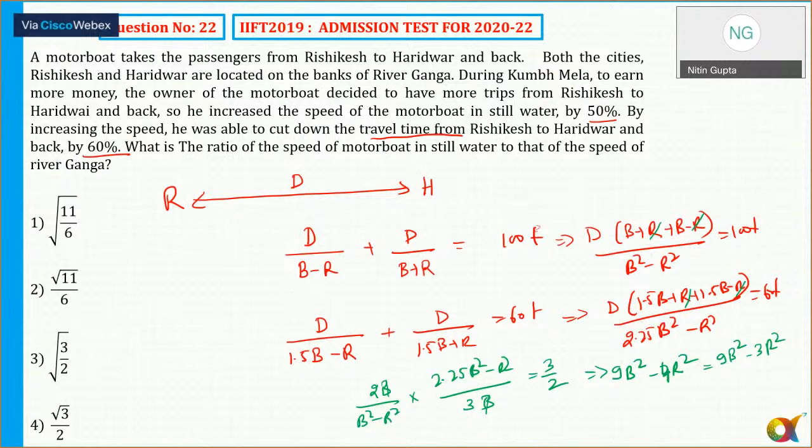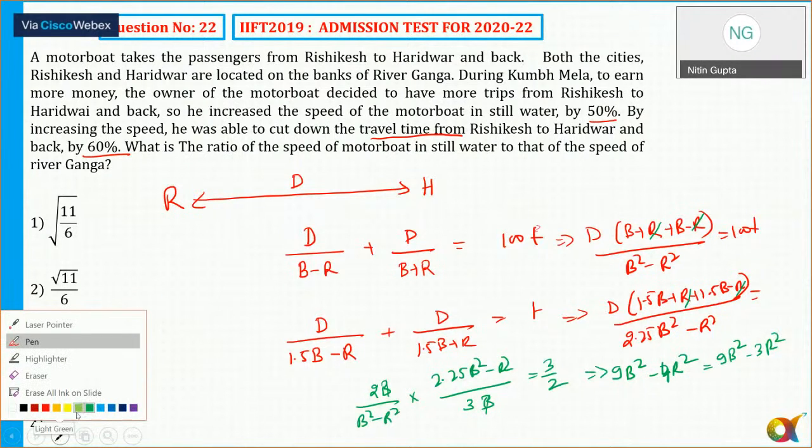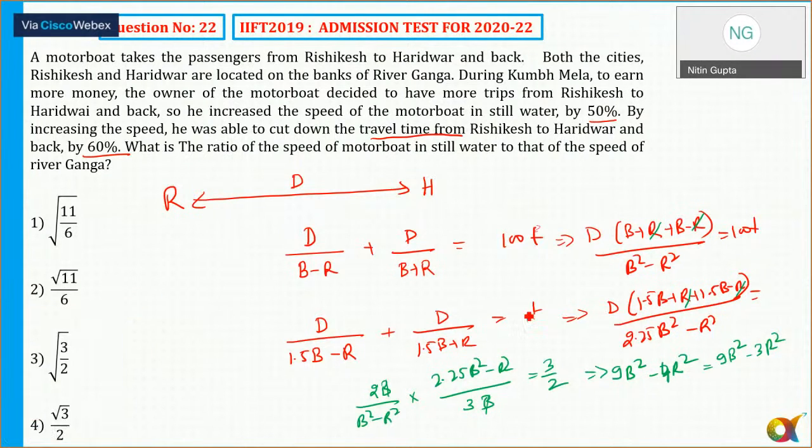Cut down the travel time by 60%. Yes, cut down the travel time by 60%. So this would be equal to 40. This is 40. Make a connection. Cut down the travel time by 60%. Now, 40. This is also 40. So 100 by 40 is equal to nothing but 10 by 4. So what is that? 5.